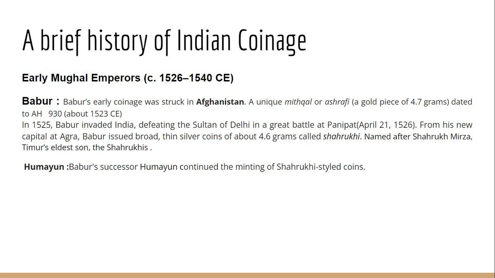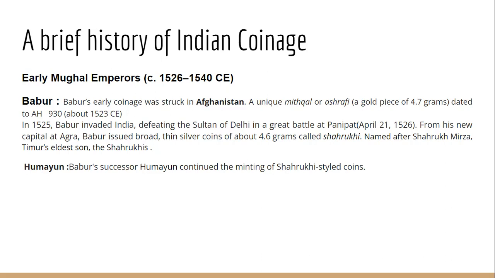So Babur started the Mughal dynasty with Agra as his capital, and he issued a silver coin of 4.6 grams, and these coins were called Shahrukhi. Now, what do you mean by Shahrukhi coin? Actually, it's a flat silver coin. Why is it called the Shahrukhi coin? Because for the very first time, this coin was issued in Central Asia by Shahrukh Mirza.